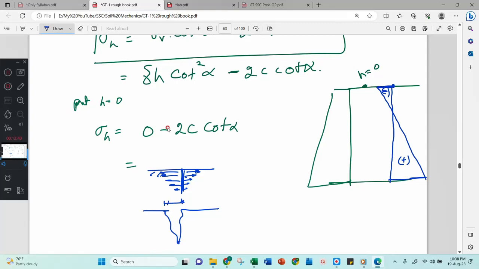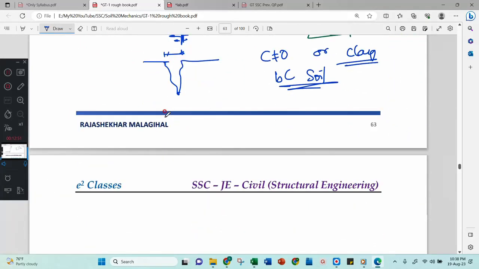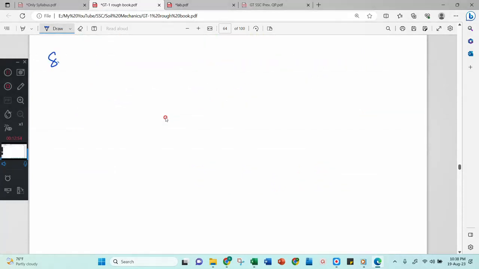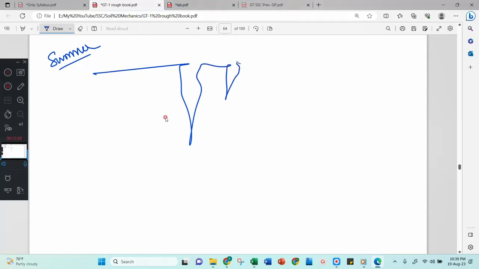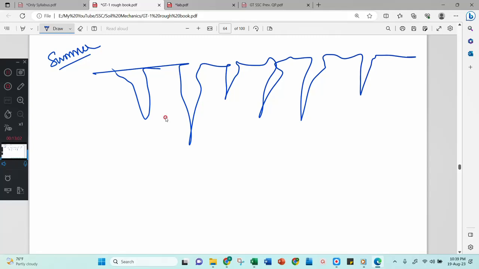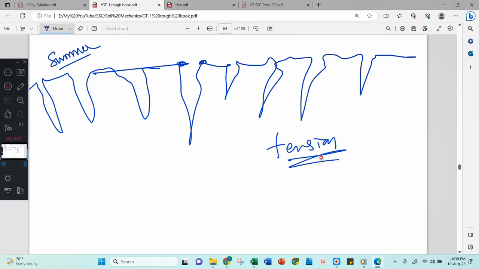That's why for c not equal to 0 soil, or you can consider it as a clay soil, the best example is BC soil, black cotton soil. In the summer season, cracks will appear in the black cotton soil. You can even observe very big cracks. Why? Because the top surface is subjected to tension.